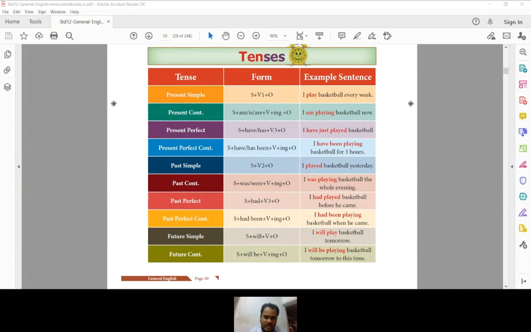So, what is the condition for using this present perfect? Any work which started just recently in the past. Okay, and that work is still there and still continues, or just started and finished. Okay, just recently. In that situation, you can use: I have just played basketball. So any work which is over just in a recent time, for that you can use the present perfect.